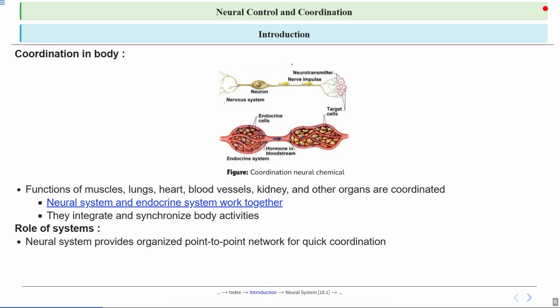The neural system creates a structured, direct connection network that allows the body to quickly transmit signals between different parts, enabling fast and efficient coordination of activities like movement, sensing, and responding to various stimuli. Talking about the endocrine system, it helps the body work together smoothly by sending chemical messages called hormones through the blood to different organs, telling them what to do and how to respond, which is known as chemical integration.